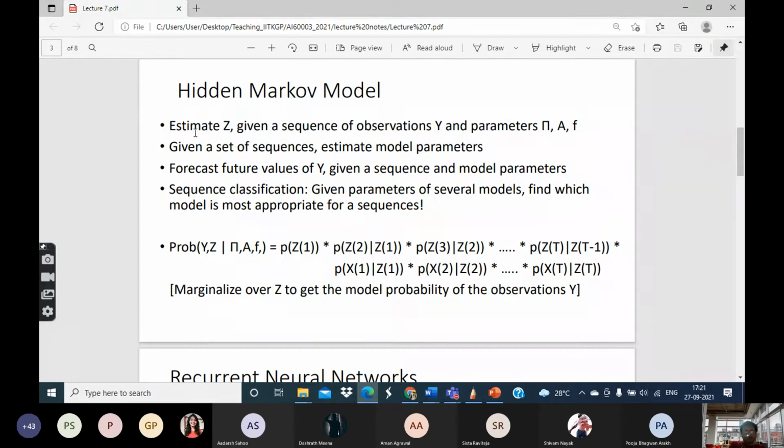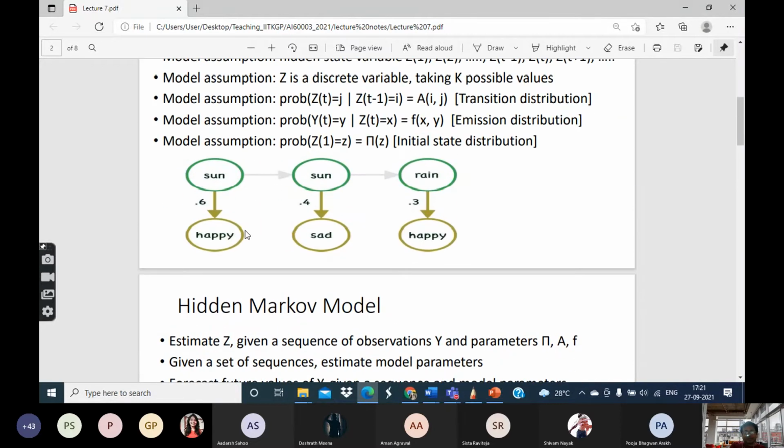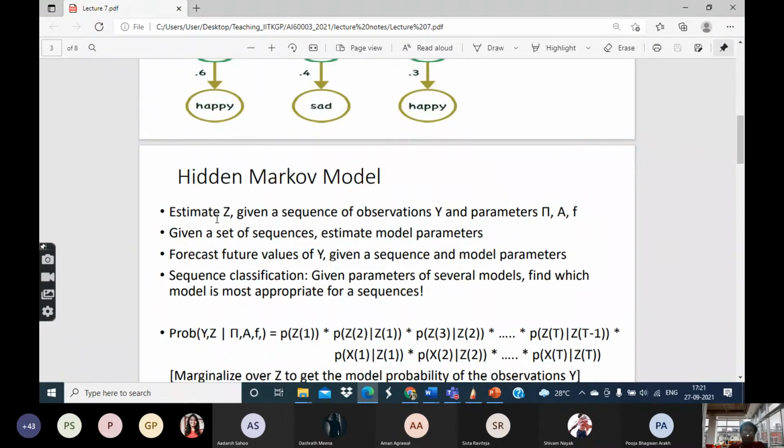We can do several things. One is to estimate z given a sequence of observations y and the parameters pi, a, and f. That is, as I said, what we are calling y are observable, but the z's are not observable. We cannot observe them directly. So what we are saying is that you can estimate the z.